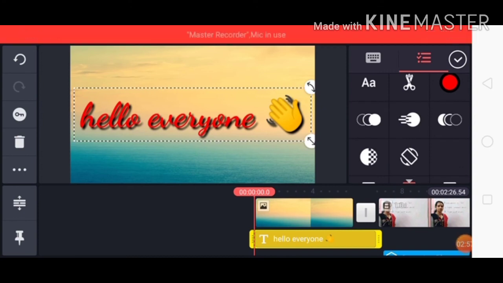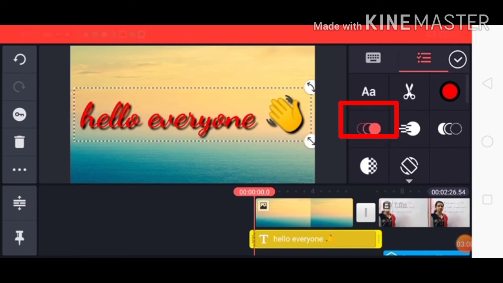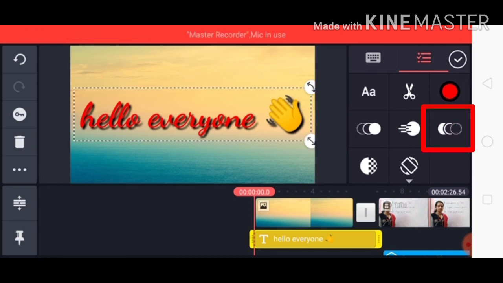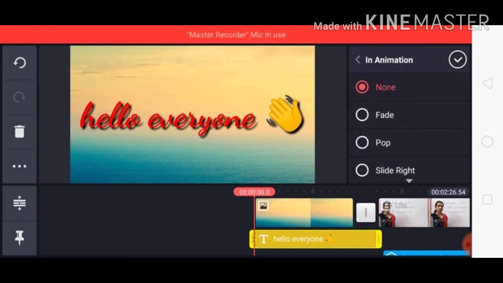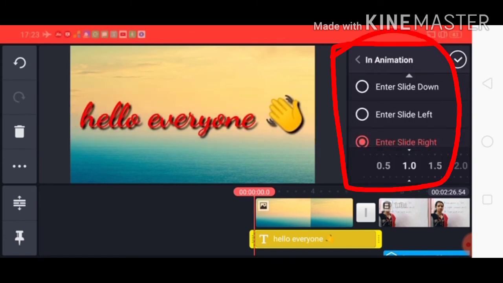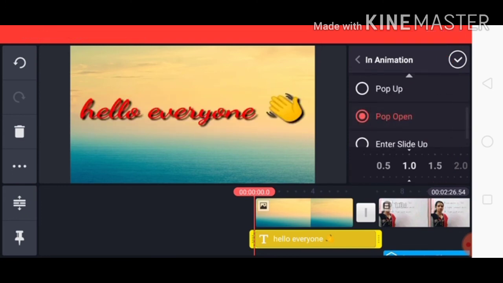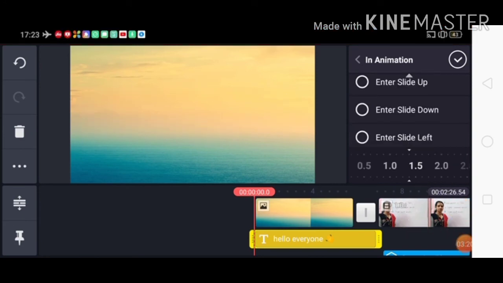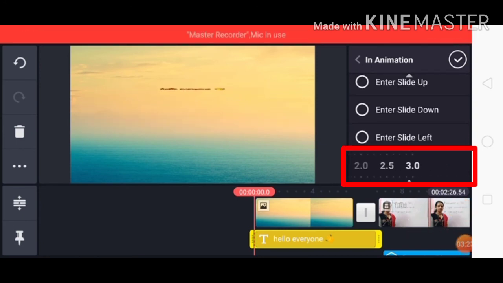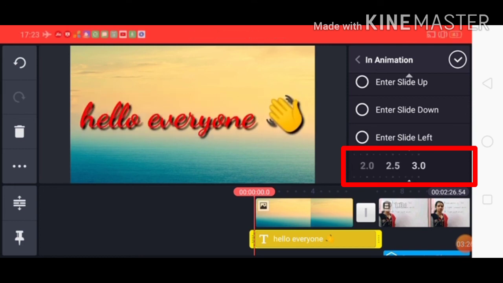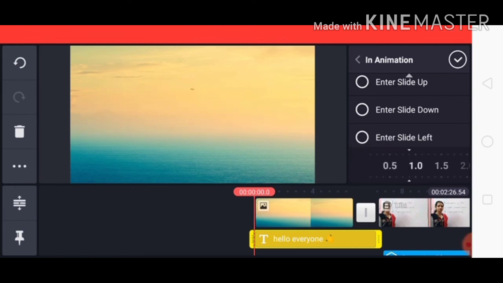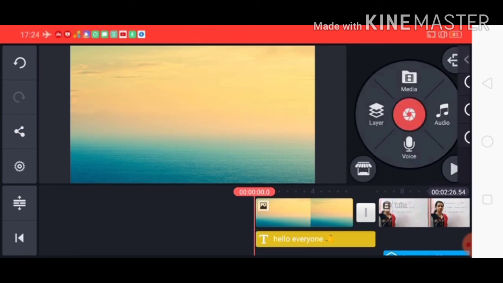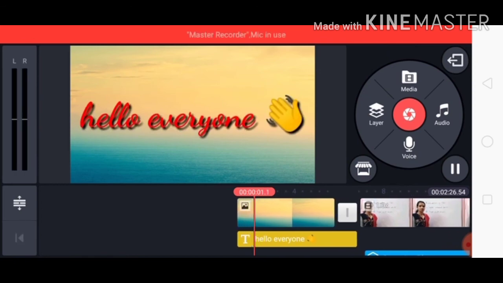Now the next option is animation. This first one is the entrance animation and this is for exit animation. As soon as I click the entrance animation, see many options are available here. If I click enter slide, if I want it to pop open, you can change the speed of the text also. See how it varies from slow to faster. As soon as you choose any one of the options, click on the right option.